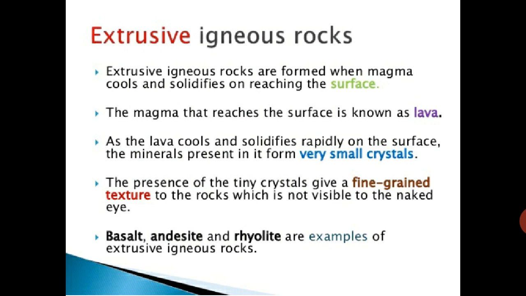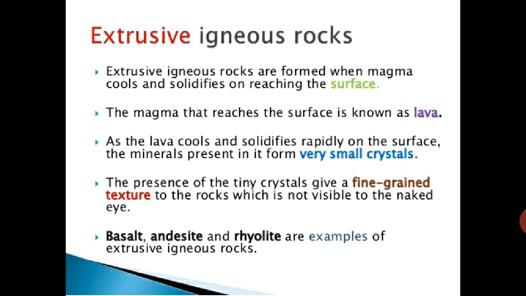Now, extrusive igneous rock. Extrusive igneous rocks are formed when magma cools and solidifies on reaching the surface. The magma that reaches the surface is known as lava.